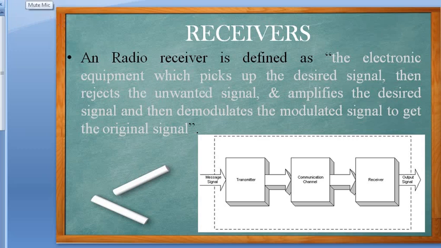Then we have seen the classifications of the receivers. Based on this, the receivers have been classified into different types, like AM receivers, FM receivers, TV receivers, communication receivers, and lastly radar receivers. Correct? So after all this, we have two more receivers that we'll be seeing in today's class.